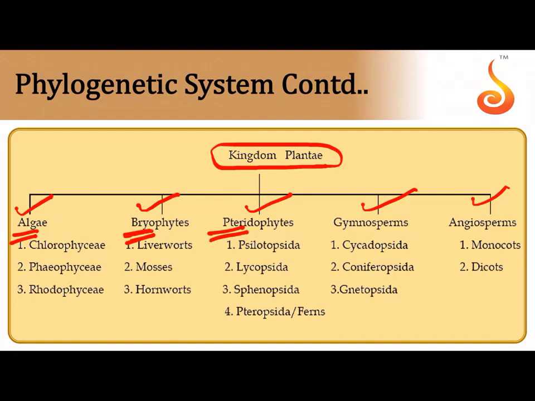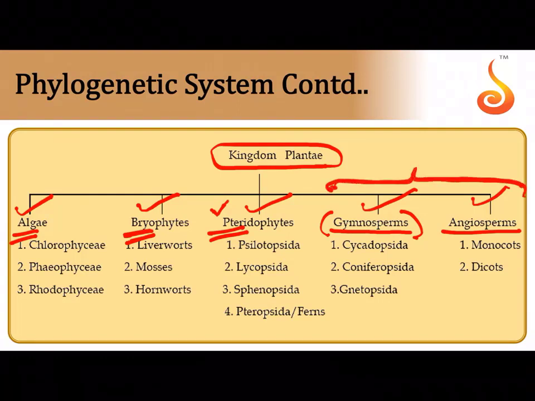Pteridophytes are the ones which are slightly advanced because they are the first ones to develop xylem and phloem, that is the vascular bundles, and they are completely adapted to land, although they may depend on water only for the process of reproduction. Gymnosperms develop seeds and angiosperms develop flowers and seeds which are covered by a fruit wall. So gymnosperms only have a seed, there is no fruit wall, so we call gymnosperms the naked seeded plants. And so both of these, gymnosperms and angiosperms, are the first seed plants which we will be discussing in kingdom Plantae.